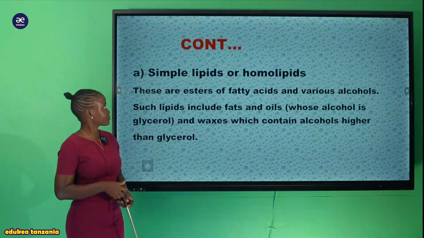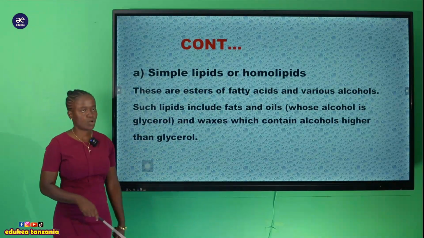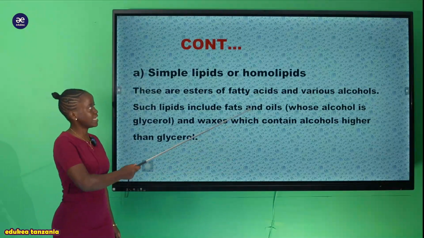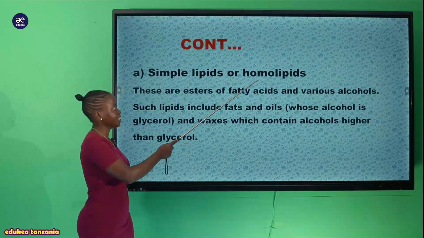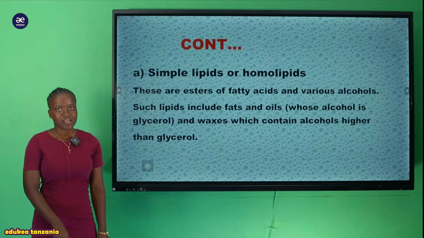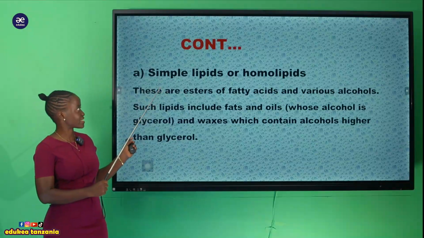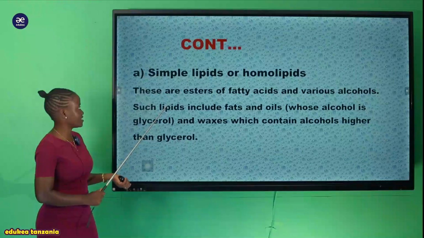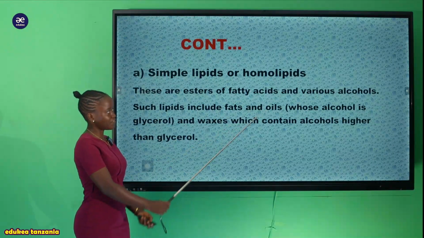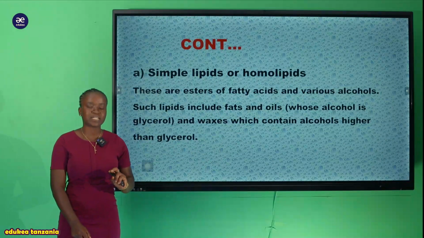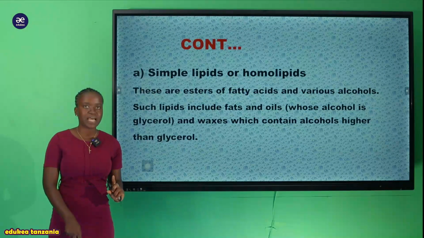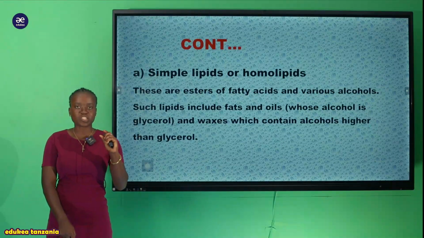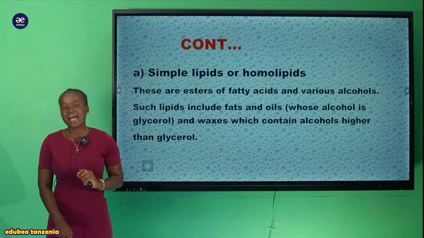Let's start by looking at the simple lipids, or you can call it a homolipid. Everywhere in biology, the word homo means the same. Now we are going to discuss simple lipid in general. We can simply say that simple lipids are the esters of fatty acids and various alcohols. Remember, when we looked at the formation of lipids, there must be a fatty acid together with the alcohol.